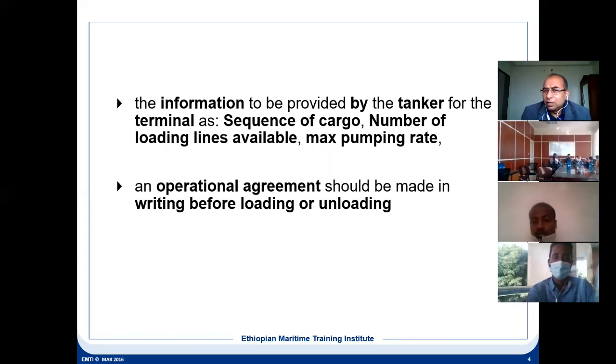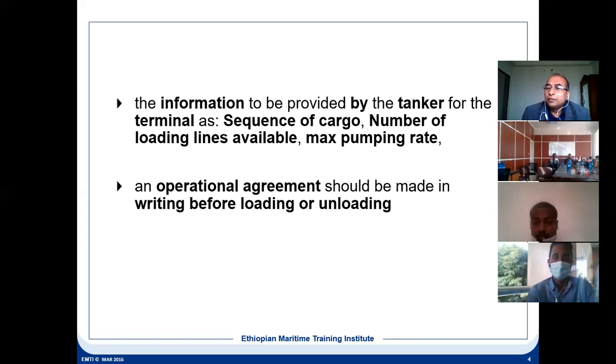For a simple example, if you are taking bunker, heavy oil and diesel oil and low sulfur, then you will have a sequence of loading because you are loading 3 grades. Similarly, for cargo, there may be many more grades, plus there are more tanks. Which tank will take the cargo first, that sequence. We have seen the loading plan, the COW plan, that has got a sequence. So accordingly that has to be shared with the terminal so that the terminal will prepare accordingly.